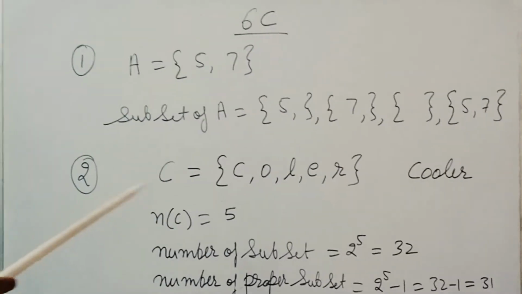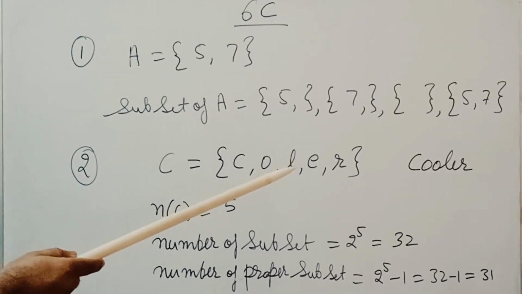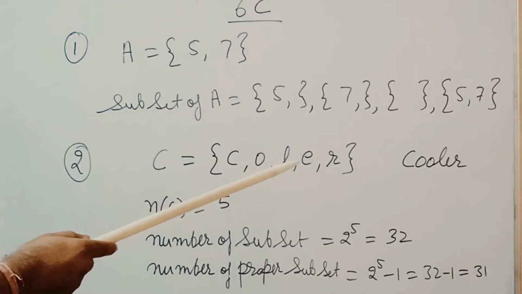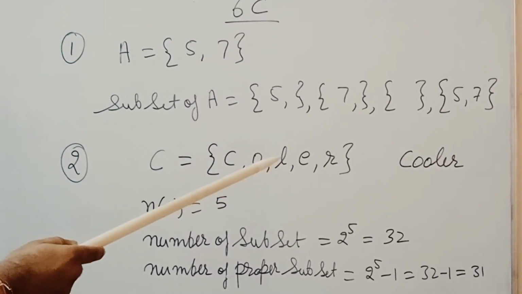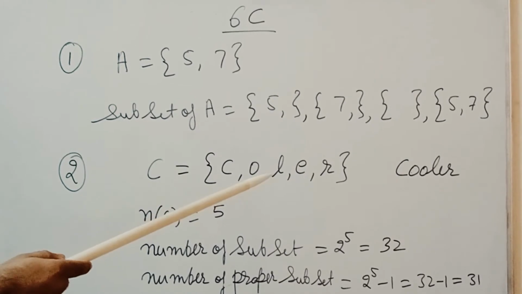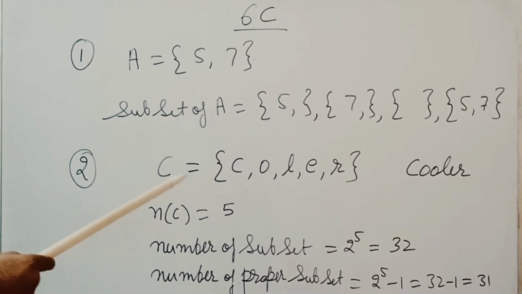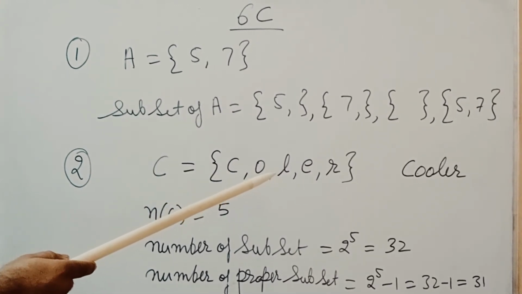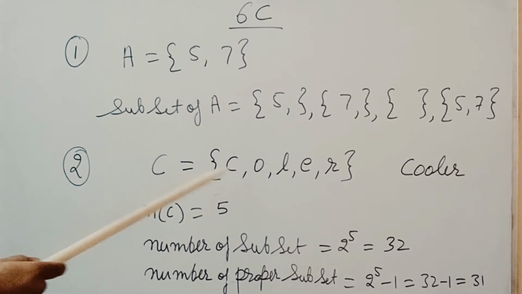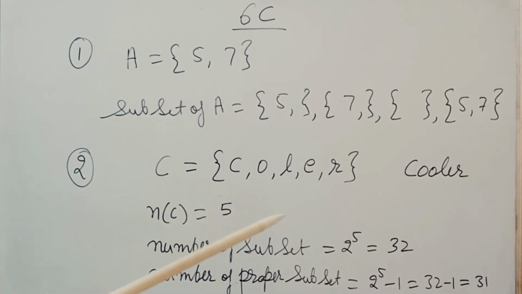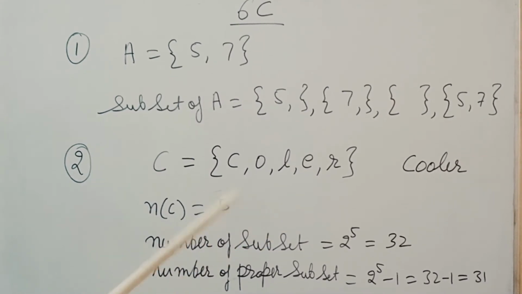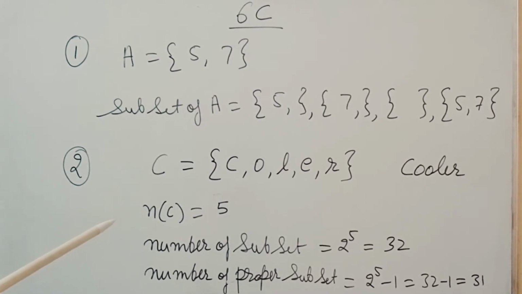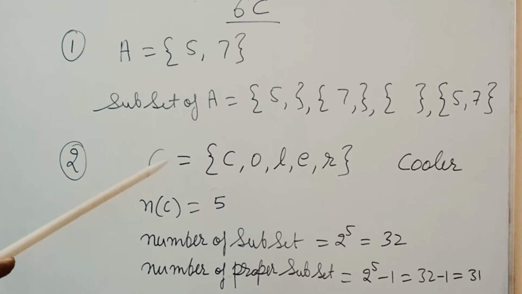Now taking question number 2, the word cooler, and we have to find the set of alphabets of the word cooler. The alphabets of cooler are C, O, L, E, R. O is coming two times here. We will take it once only. As I already told you, whenever the word has the same alphabet twice, we will take it once. n(C), what is n(C)? The cardinal number of set C is 5.